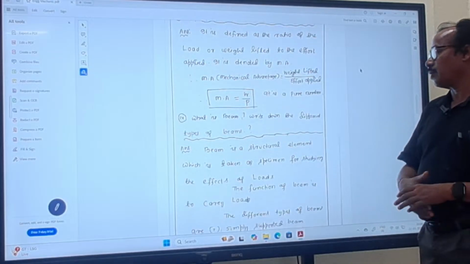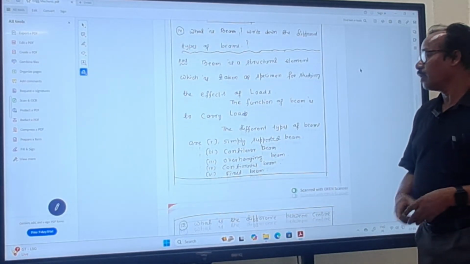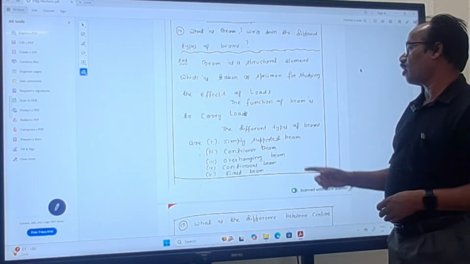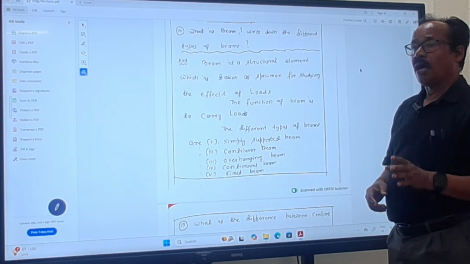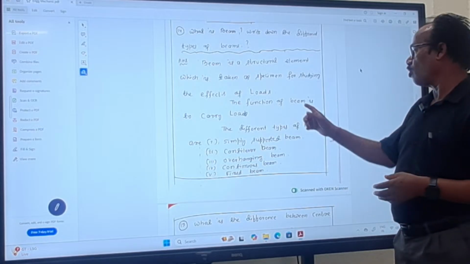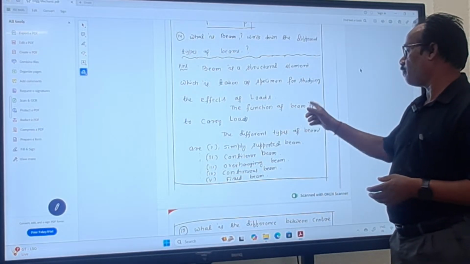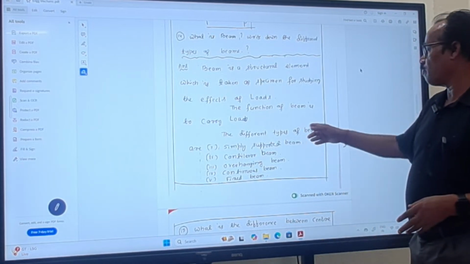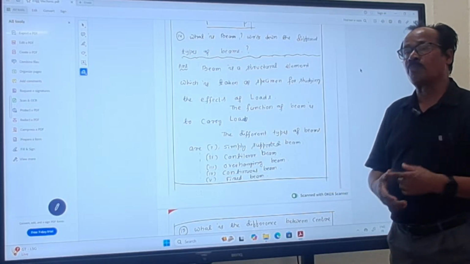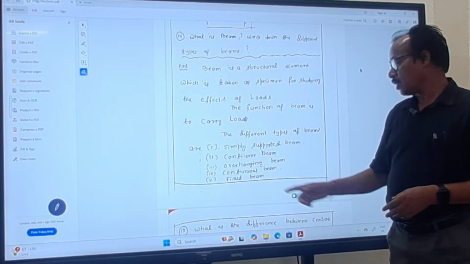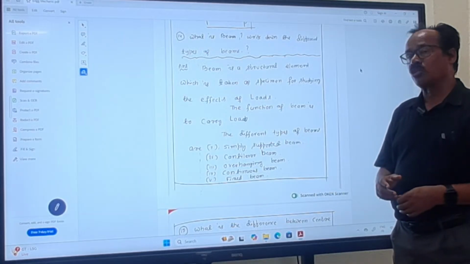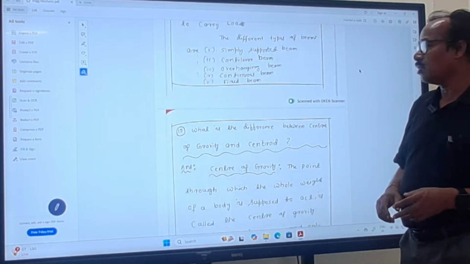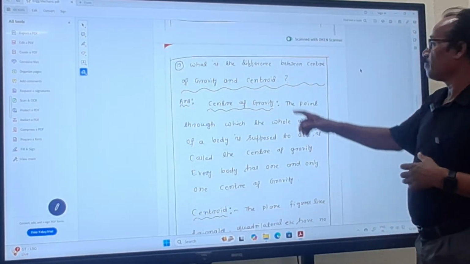Then next question is, what is beam? A beam is a structural element which is taken as specimen for studying the effect of load. Actually, the function of a beam is to carry loads. The different types of beams are simple supported beam, cantilever beam, overhanging beam, continuous beam, and fixed beam. These are very important questions for your semester. You should study and write.